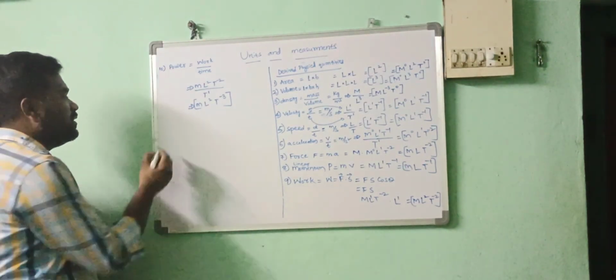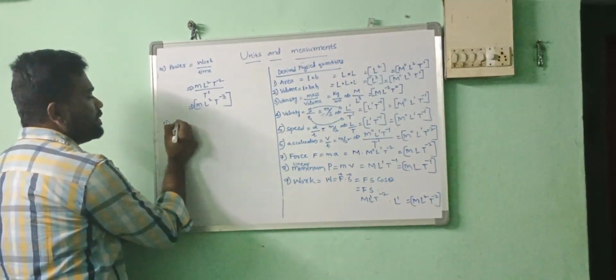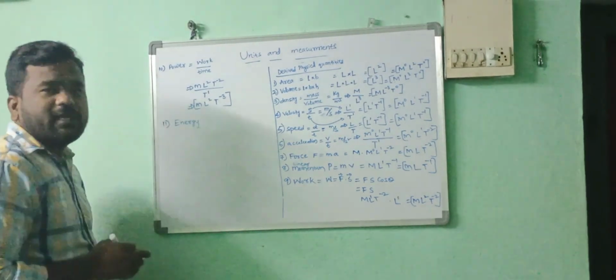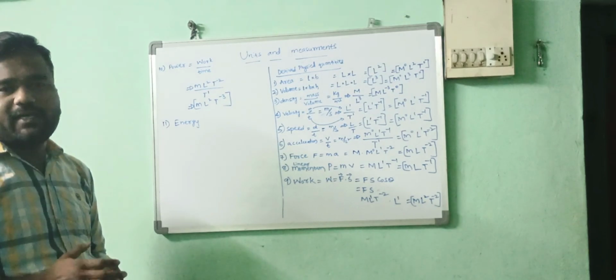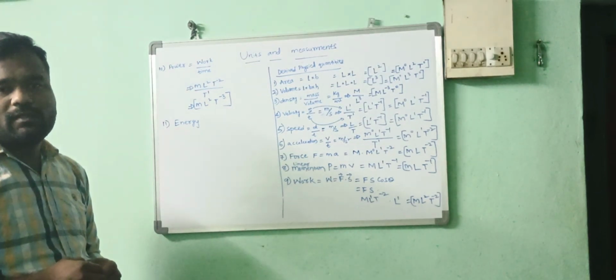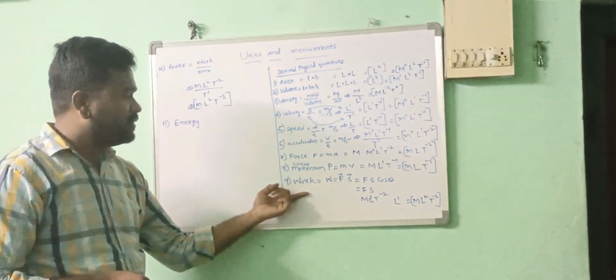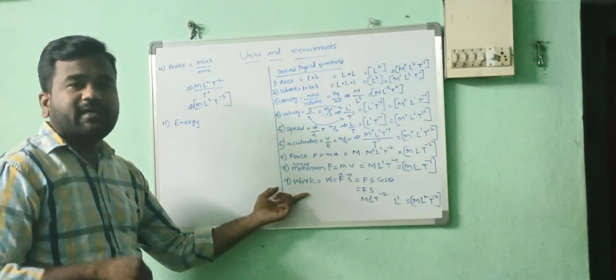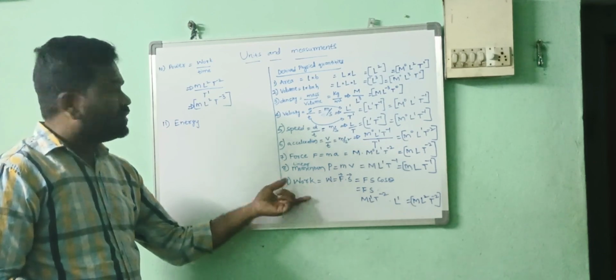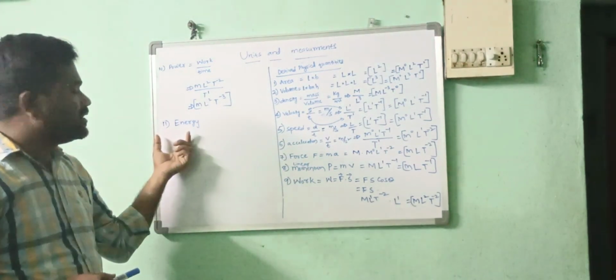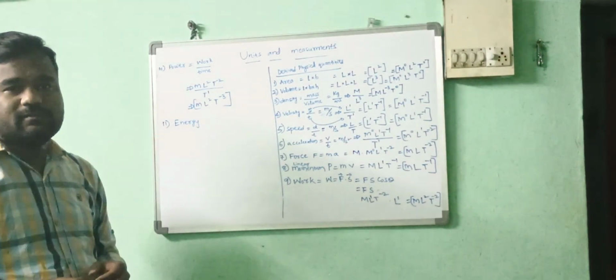Now I would like to write the dimension for the energy. Already we wrote the dimension of the energy, for the work. According to the work and energy theorem, they both are the same. Work is nothing but energy, energy is nothing but work.